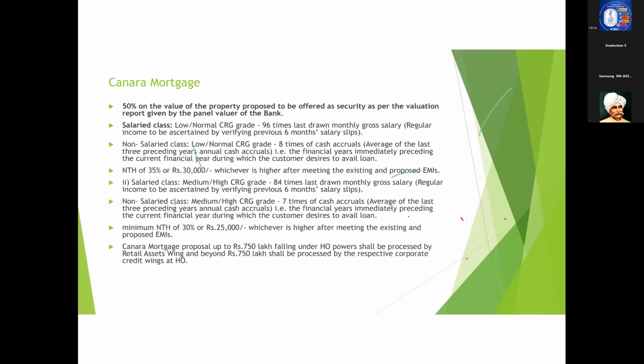I think there are no other questions. Insurance and credit guarantee coverage, that I already said, sir. Insurance is mandatory in the case of CRTS, and the insurance amount is to be borne by the customer. Credit guarantee coverage is not applicable in the case of CRTS because the credit guarantee scheme is applicable only in the case of MSME proposals. CRTS is a retail product for the captive consumption of retail borrowers, so there is no income generation happening there. So the credit guarantee scheme is not applicable.